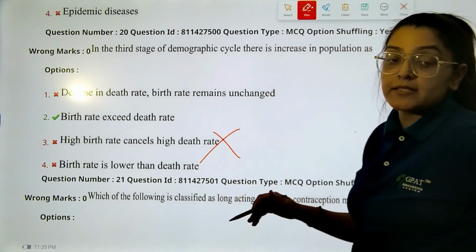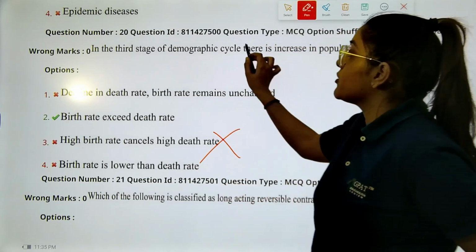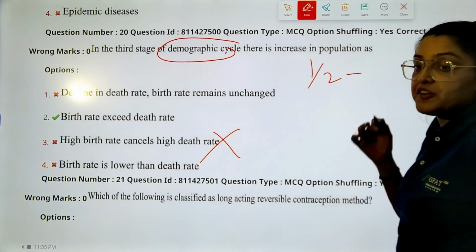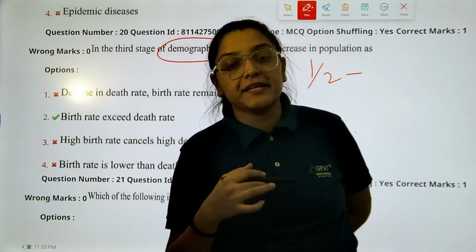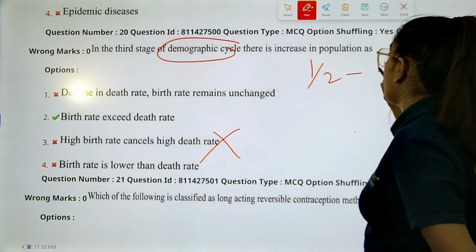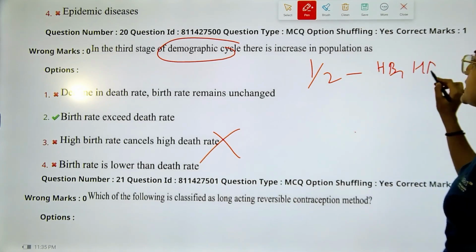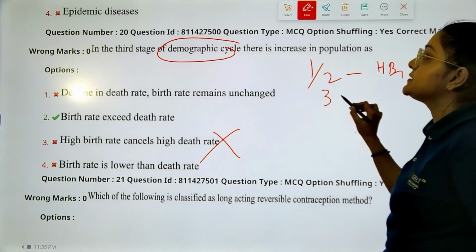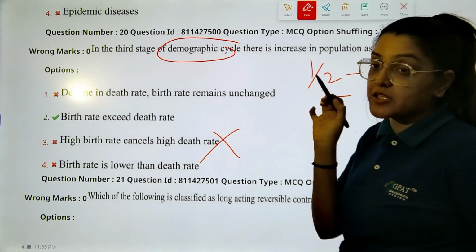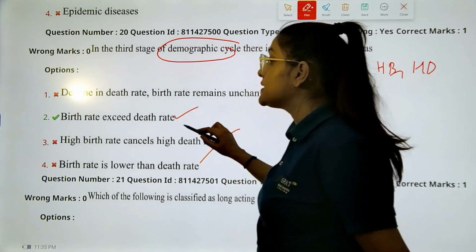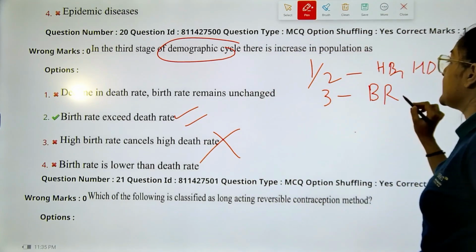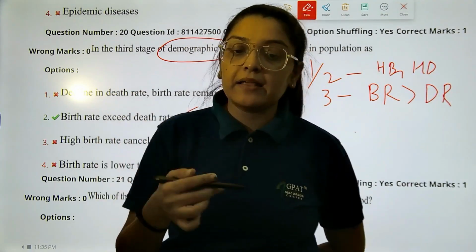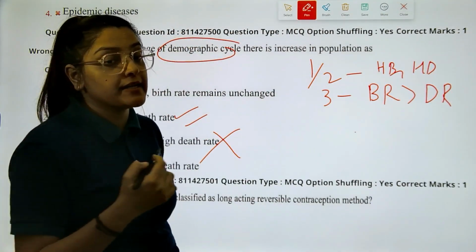So generally, if we talk about the demographic cycle, it is divided into your 5 stages. In the first and second stage, we have high birth rate and high death rate. Okay. In the third stage, in which the question has asked, generally your birth rate exceeds the death rate. So we have a higher birth rate which will exceed the death rate in stage 3.